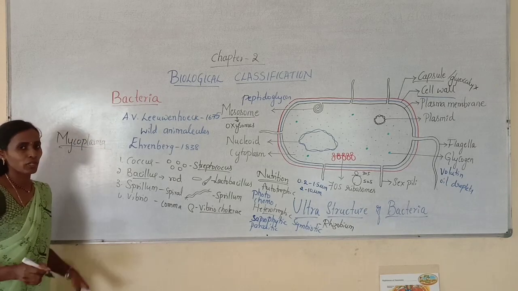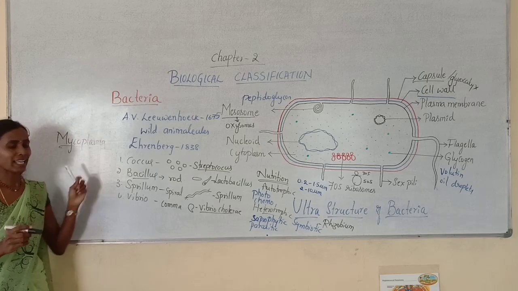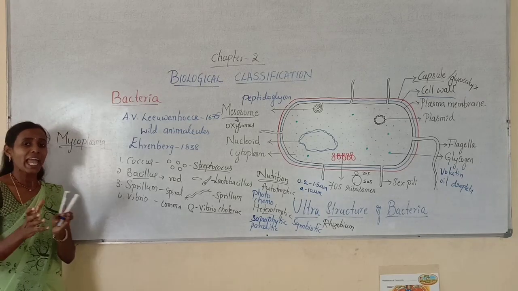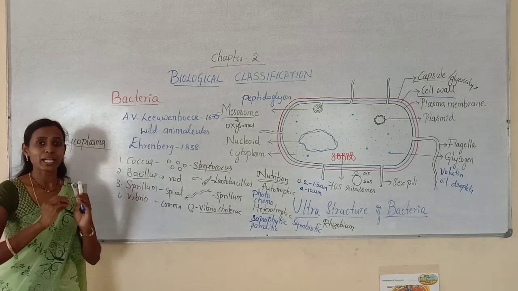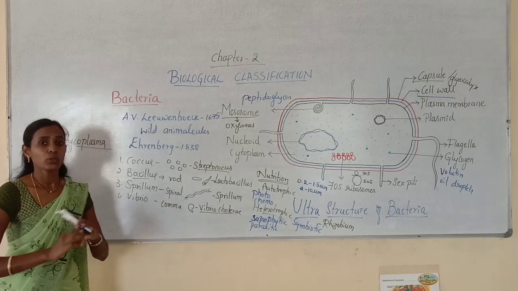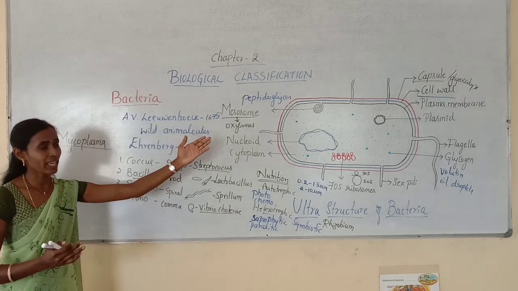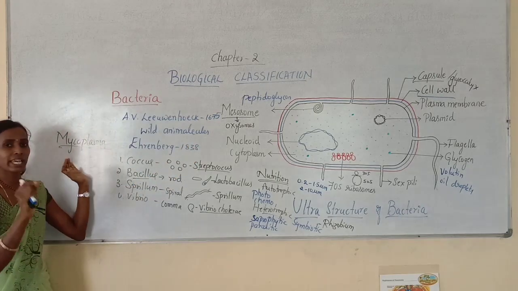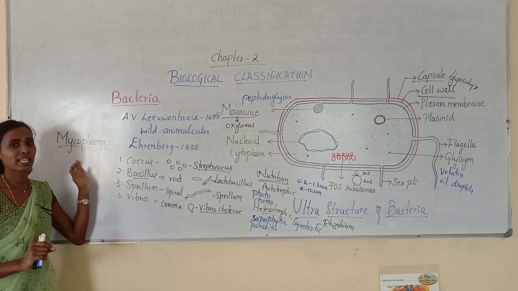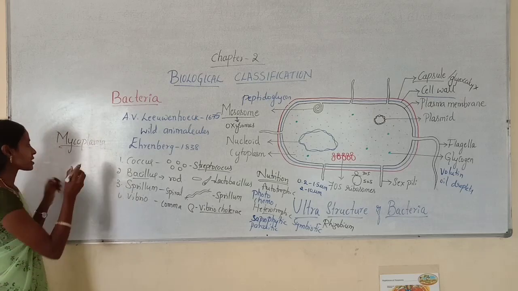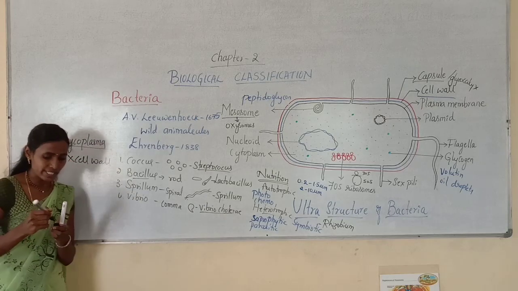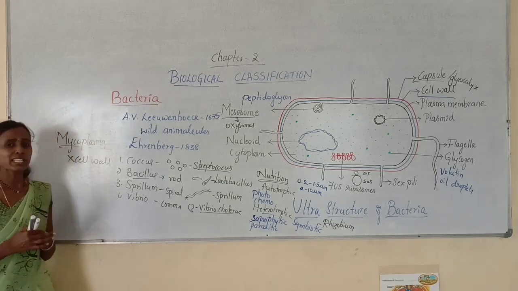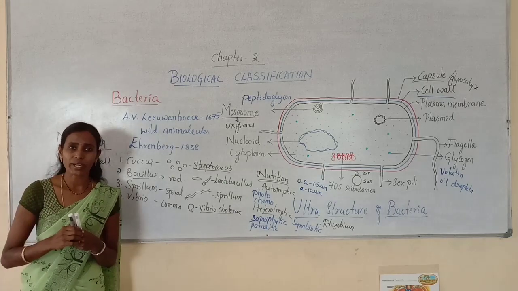So under kingdom Monera, the mycoplasmas are the last type of organisms, and these are the organisms without cell wall. They completely lack cell wall. You cannot find any cell wall like that. So the very characteristic feature of mycoplasma is they do not contain cell wall. And the mycoplasmas are the smallest living organisms.